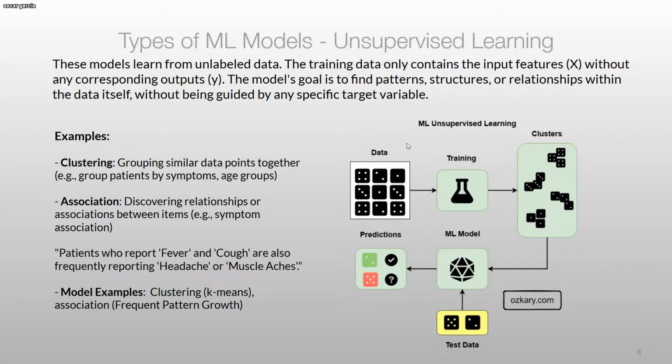So understand that with unsupervised learning, we don't have a target label. It's really just trying to group the data in a way that can classify it, right? So how is this useful? For example, in association, we just discover relationships. When we look at medicine, and we see hundreds of data points, a pattern will be that the patient who reports fevers and is coughing also frequently has a headache or muscle ache, right?